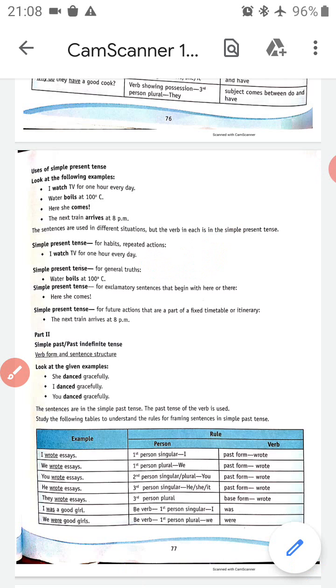Okay, so in today's class we have studied simple present tense. In the next class we will study simple past and simple future tense. Thank you. Have a nice day.